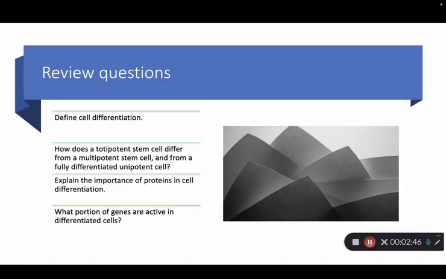So let's pause and think about some review questions. These are some review questions that you should be able to answer throughout this lecture. How do cells become so different despite having identical genomes? Think about the role of proteins, gene expression, and epigenetic regulation. Also consider how stem cells vary in potential from totipotent to unipotent, and what that means in both embryology and in regenerative medicine.